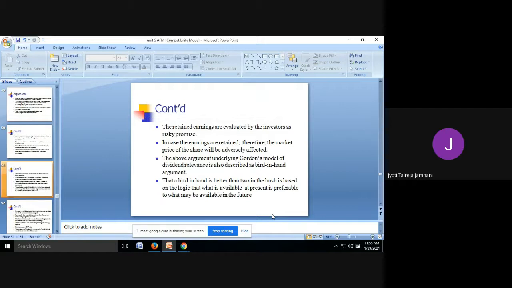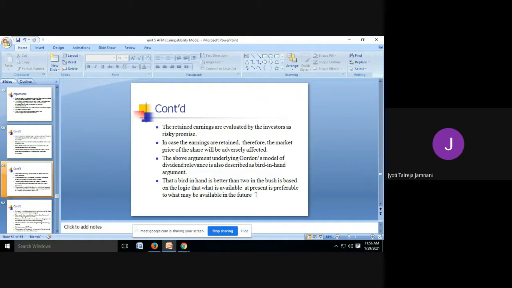So the above argument underlying Gordon's model of dividend relevance is also described as the bird in hand argument. So, what is the bird in hand argument? That a bird in hand is better than two in the bush is based on the logic that what is available at present is preferable to what may be available in the future.